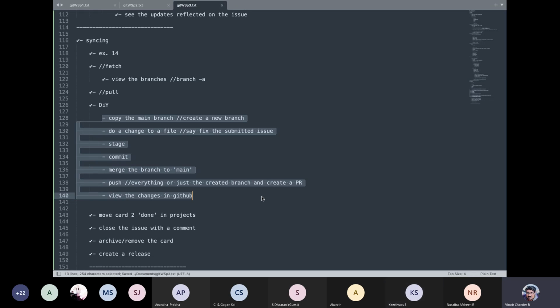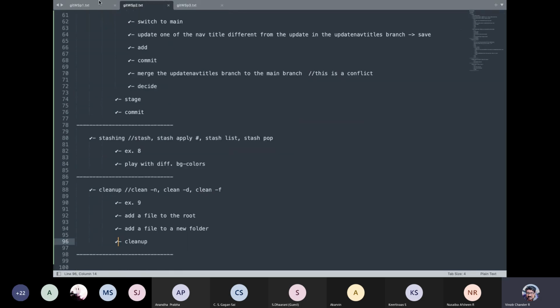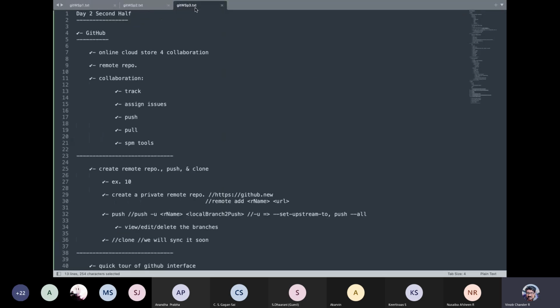Yes, sir. Yeah, so we are done with the session and we are done with the workshop. Anything to be discussed, any queries, either with the commands or in general with respect to Git or GitHub?